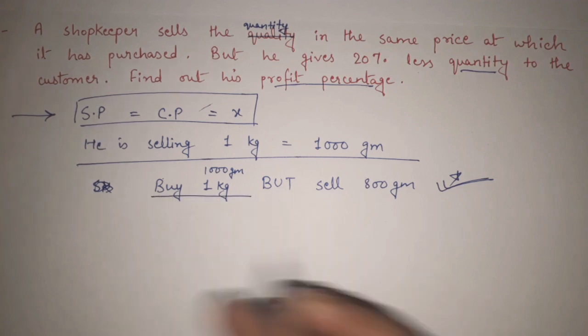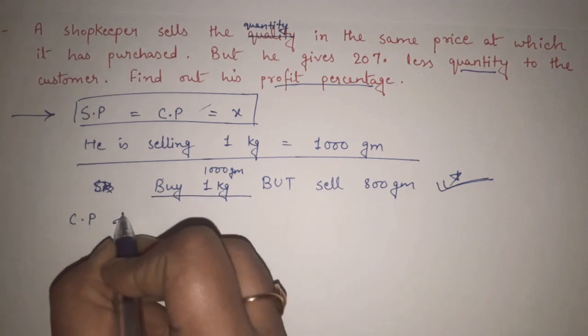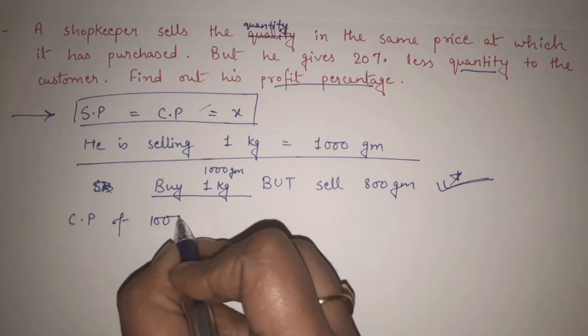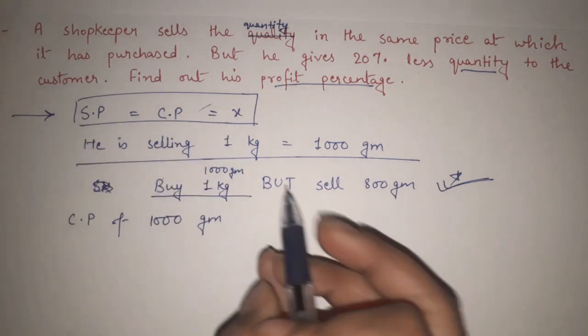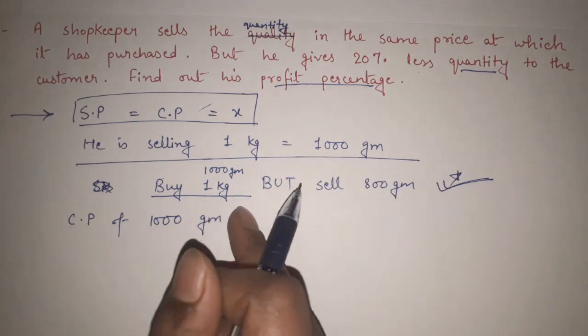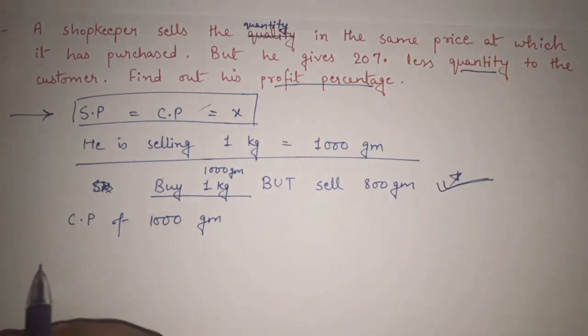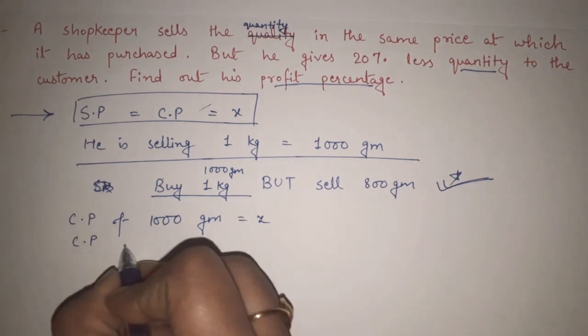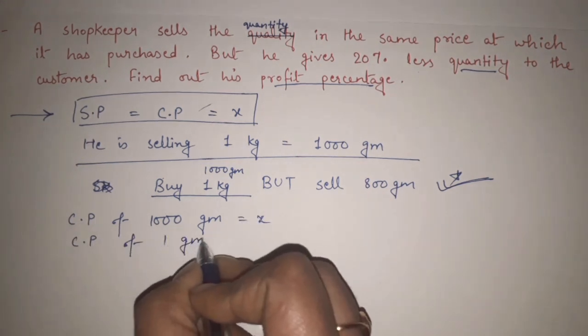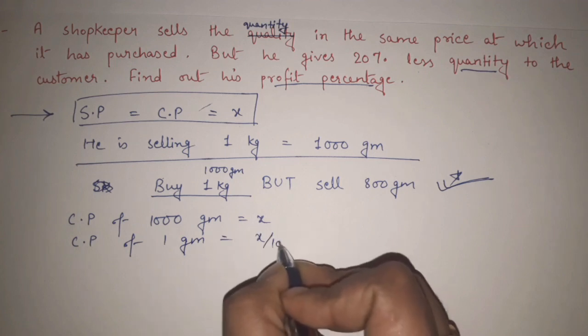So see, he is buying 1000 gram. Now CP of 1000 grams, we have determined that, let's say CP and SP is X. So he has bought 1000 gram. So if the CP of 1000 gram is equal to X, then the CP of 1 gram will be equal to what? X by 1000.